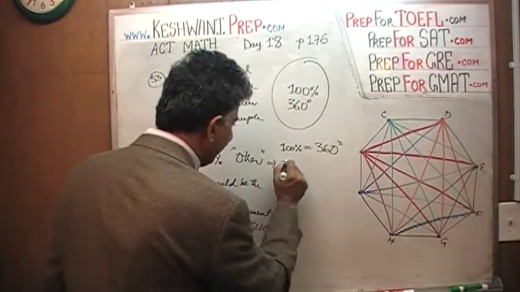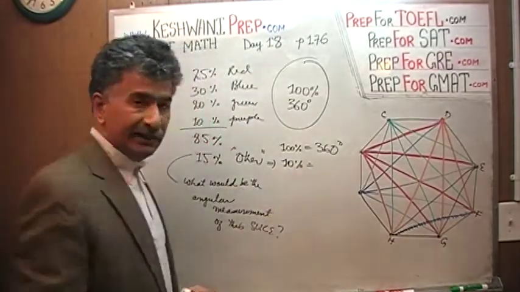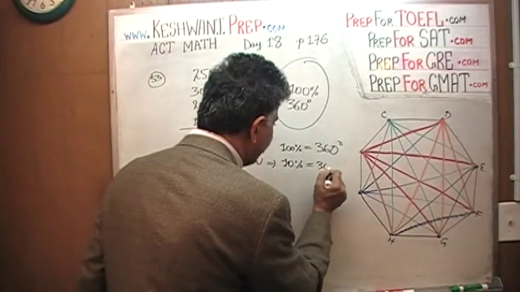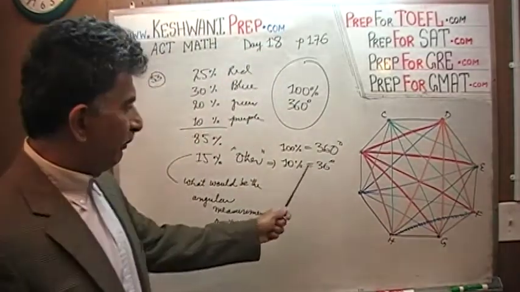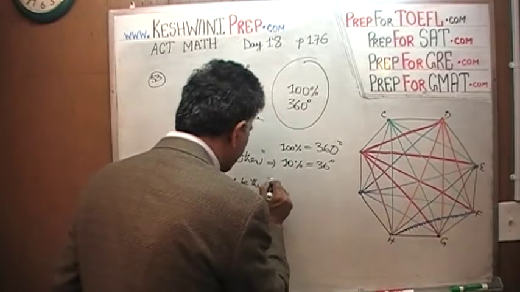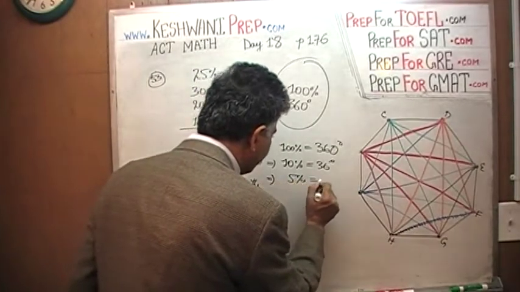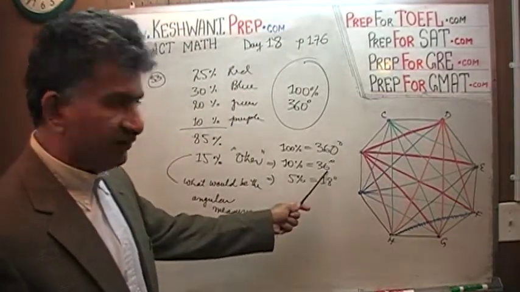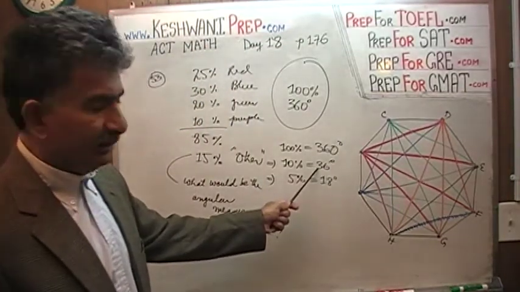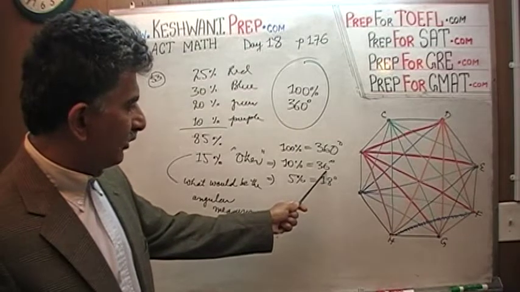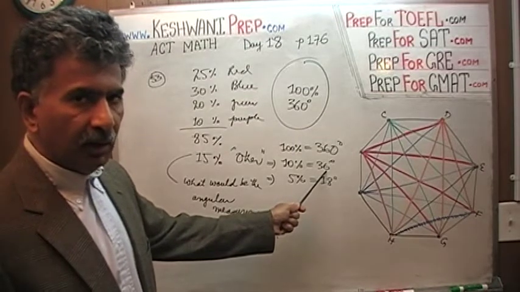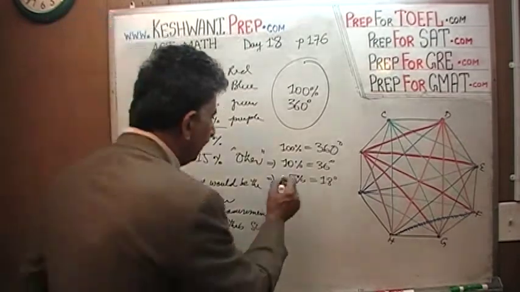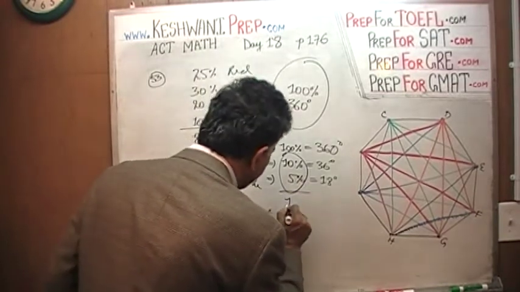And that implies that 10% has to be a tenth of it. A tenth of 360, you just knock out the zero. So a tenth of 360 is 36 degrees. And if 10% is 36 degrees, then 5% would have to be half of that, and half of 36 is 18 degrees. How do we know it's 18 degrees? Well, if we divide 36 by 2, how many 2's in a 3? 3 has one 2, the remaining one goes and joins the 6, becomes 16. How many 2's in a 16? 16 has eight 2's, 18. That's it, we're done. 10% plus 5% is our 15%.